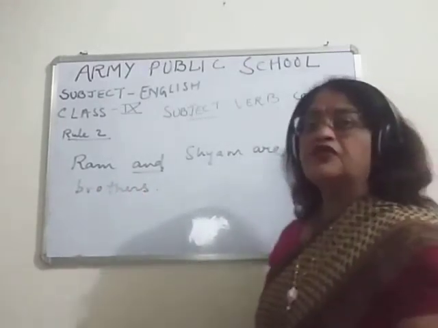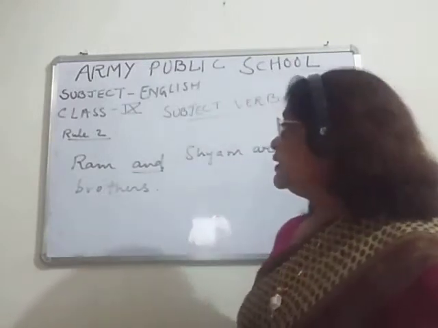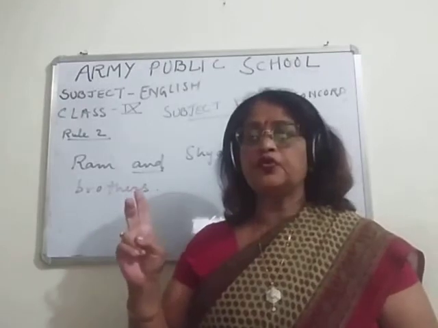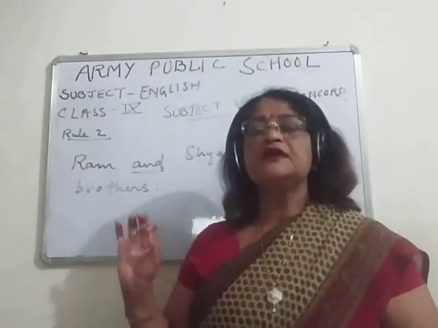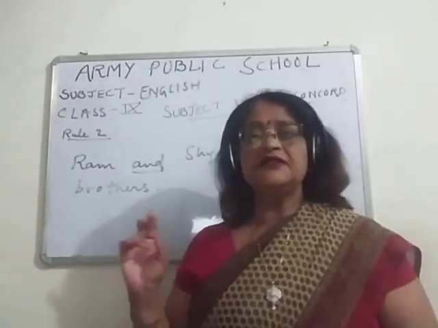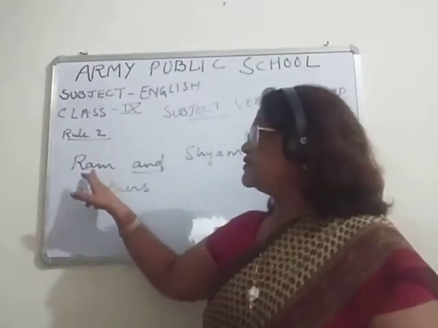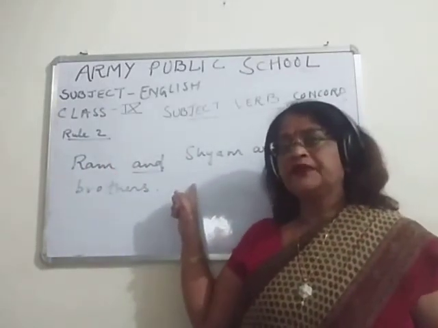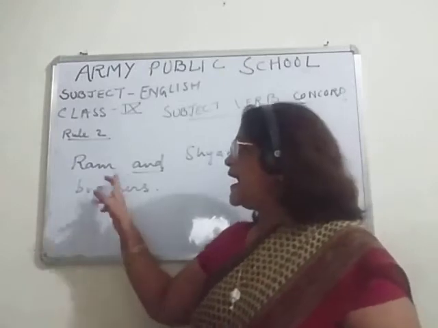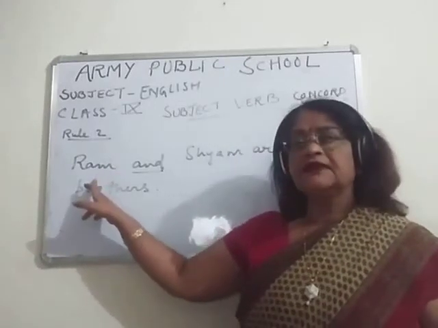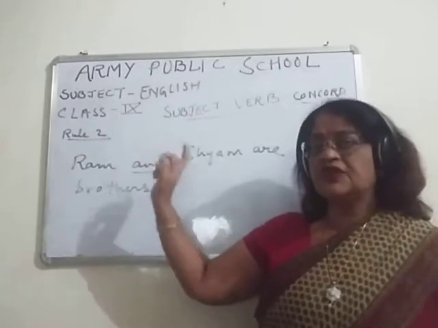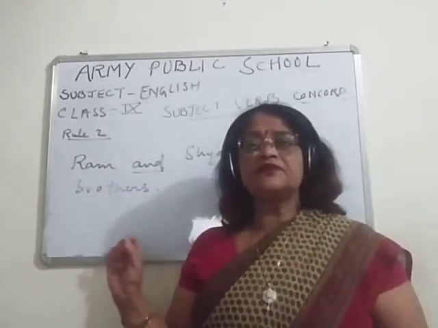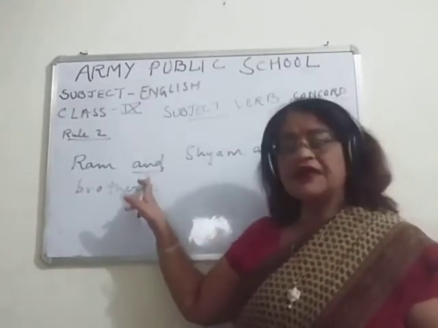Now students, you can see in this sentence, children, what is rule number 2? When two or more than two singular subjects are there and they are joined by and. So here singular subject 1 is Ram and the other singular subject is Shyam, and they are joined by and.